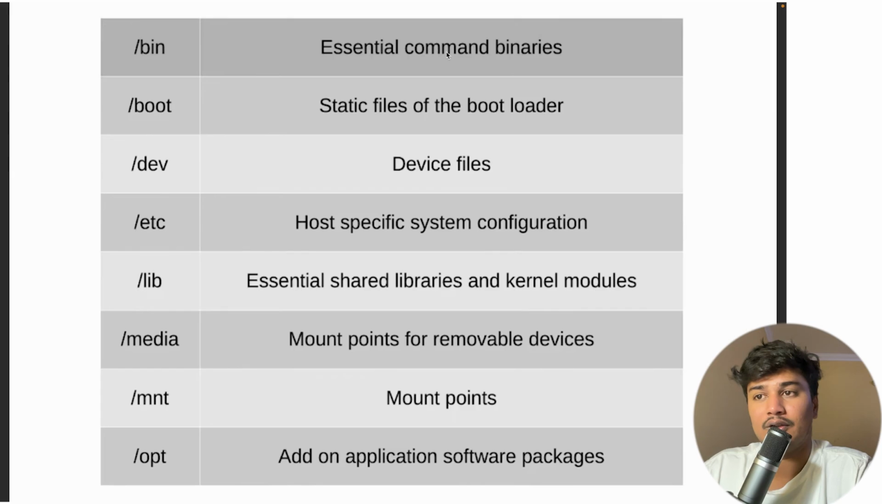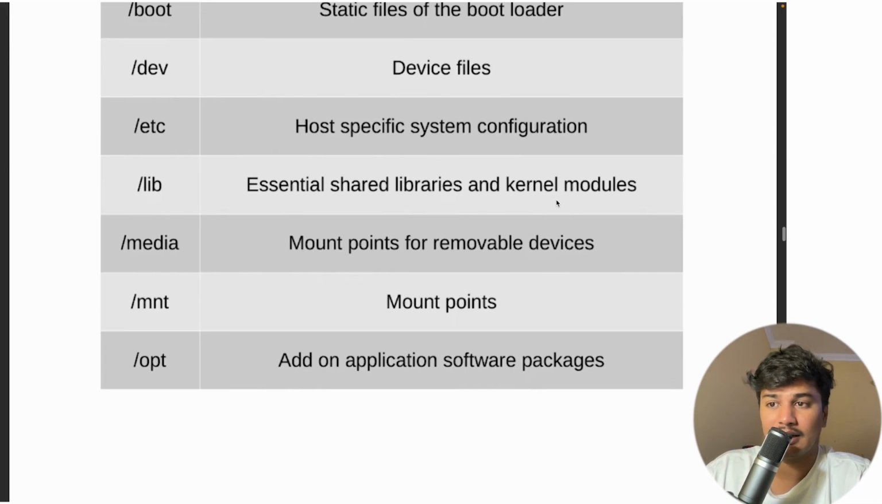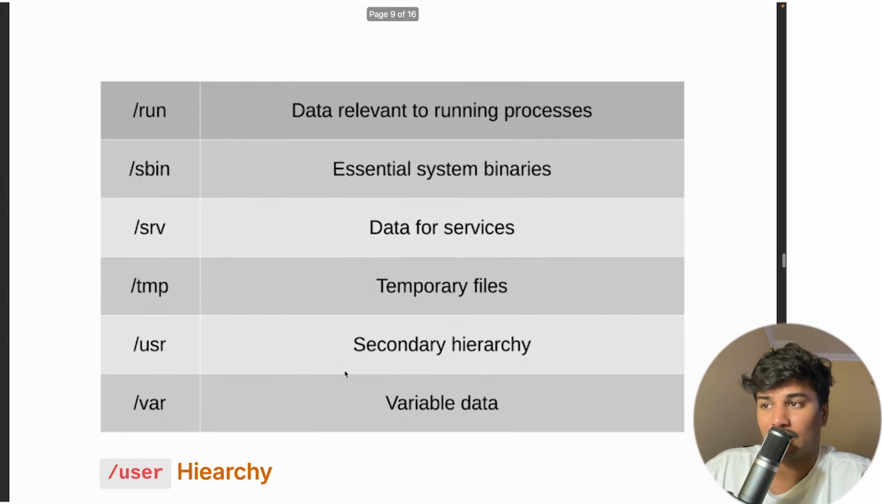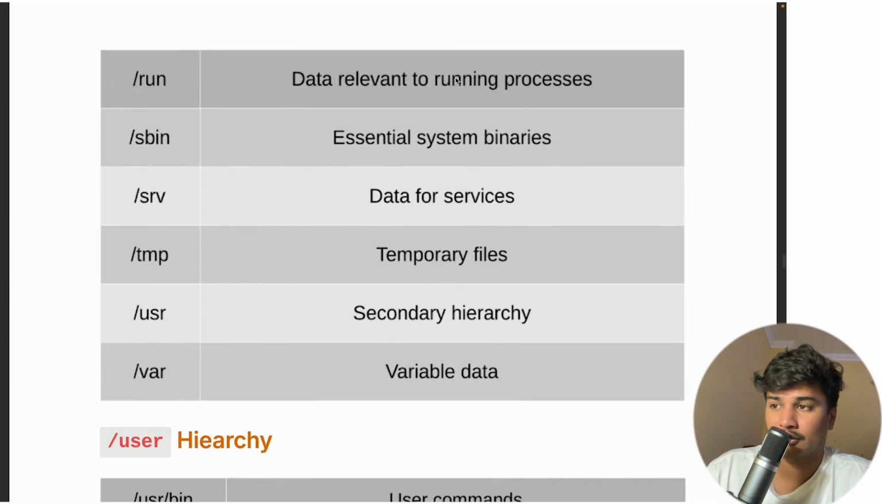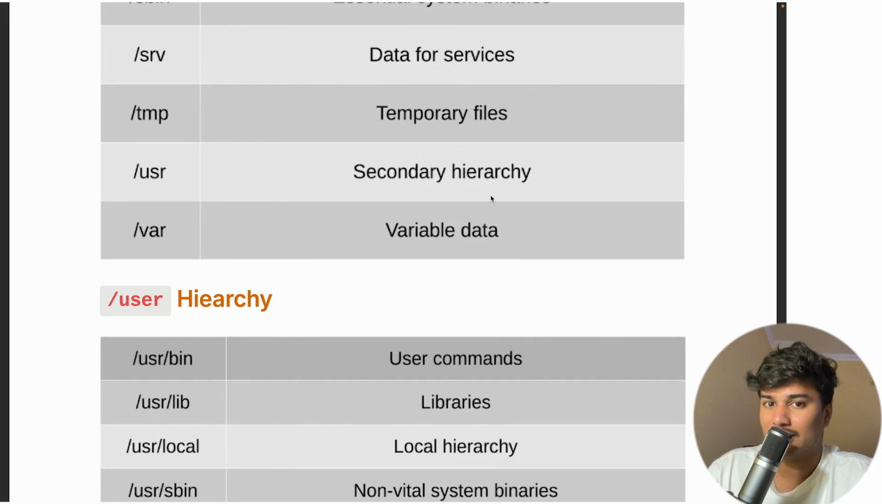Like /bin is the essential command binaries. boot is the static files of the bootloader. dev is device files. etc is host specific system configuration. lib is essential shared libraries and kernel modules. media is mount points for removable devices. mnt is our mount points. And opt is basically add-on application software packages. Then there is run, which is basically data relevant to running processes. sbin is essential system binaries. srv is data for services. tmp is for temporary files. usr is the secondary hierarchy in our file system. And var is basically variable data.